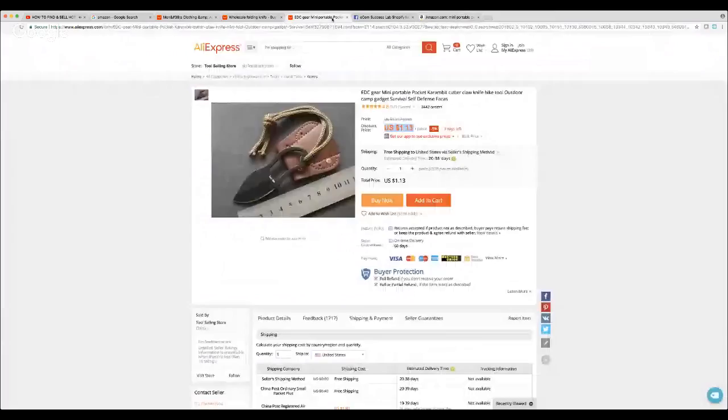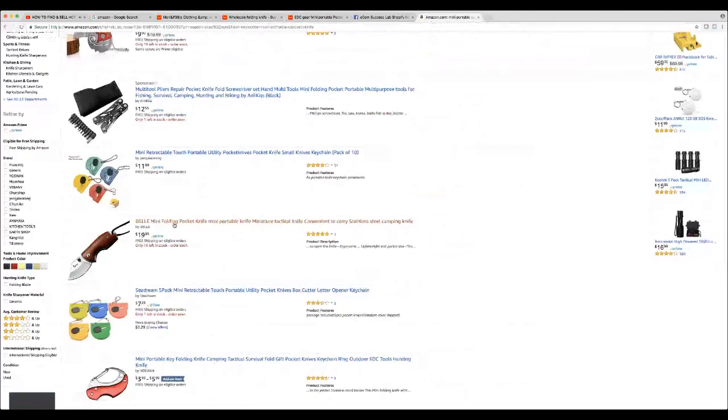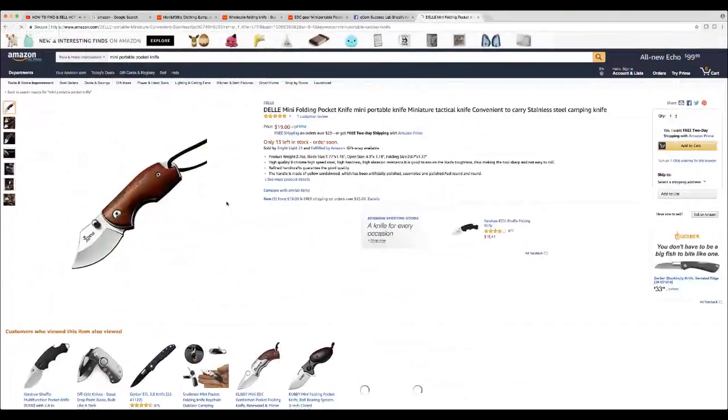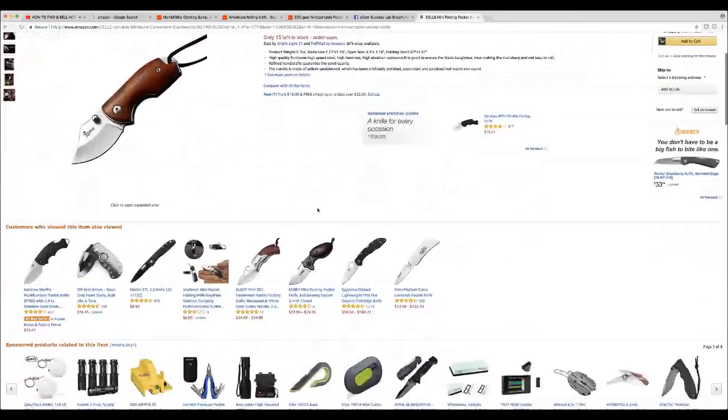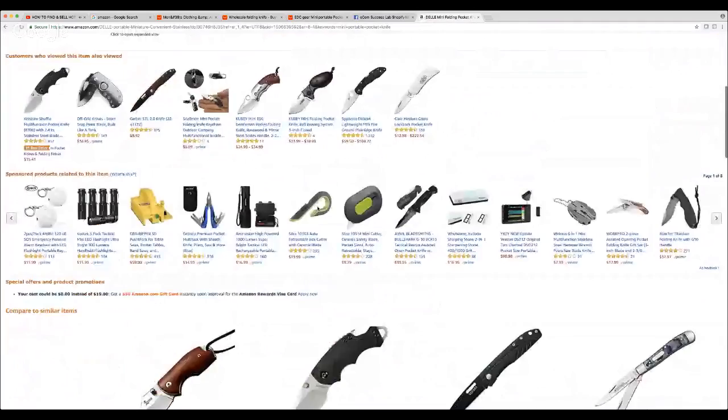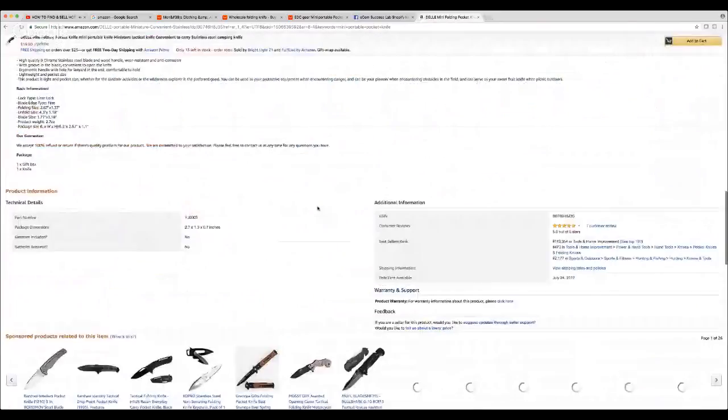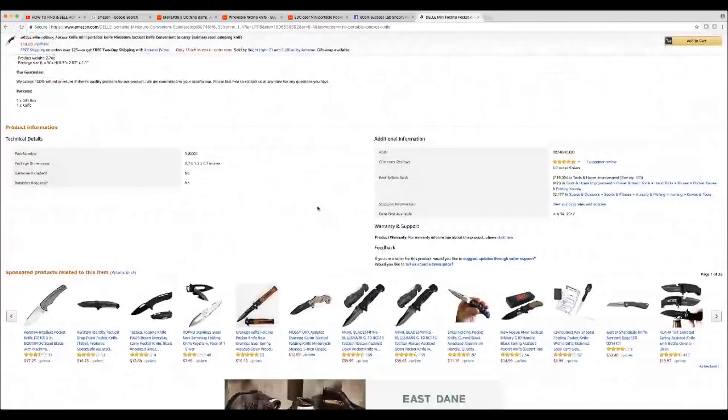It doesn't have to be the exact product, but we can go ahead. Ideally, if you do find the exact product or something that is literally a carbon copy of the exact product that you want to go out there and sell, that's even better. But for now, we're just going to go with this one because it looks very, very similar. And they're selling it for $20 right here. Obviously, it's a different wood handle, but we're going to go ahead and go down to the product reviews, okay? And now this is something that is extremely valuable when you're trying to build out your product pages, okay?